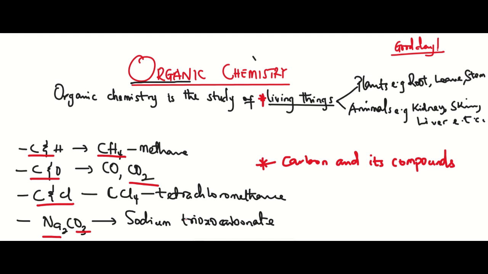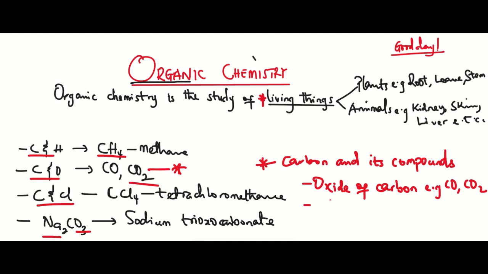But note, not all the compounds of carbon are organic compounds. So what are the exceptions? We have oxides of carbon as an exception for organic compounds. And what do we mean by oxide of carbon? It means carbon reacting with oxygen to form a compound. This is not an organic compound because it's an oxide of carbon. So, for example, here we have CO, which is carbon monoxide, and CO2, which is carbon dioxide.